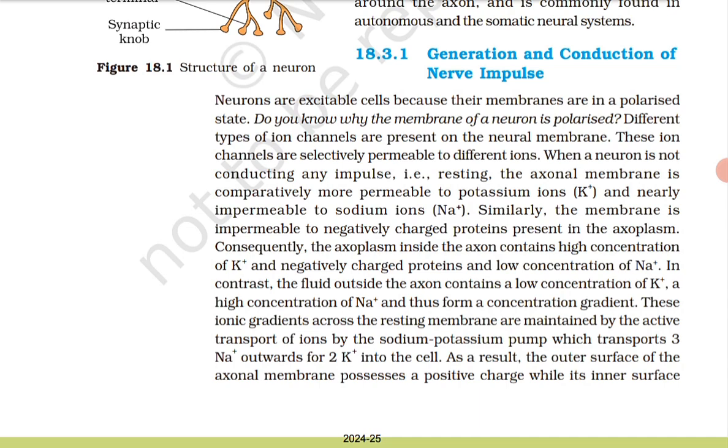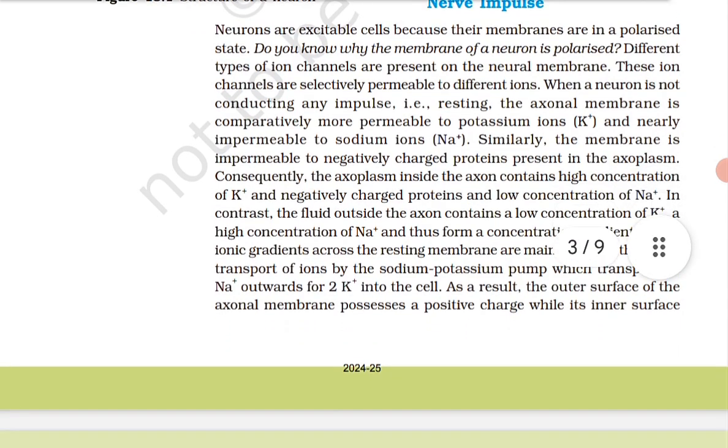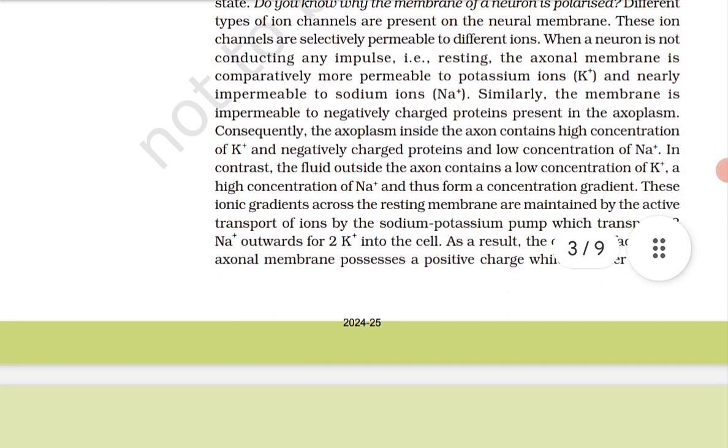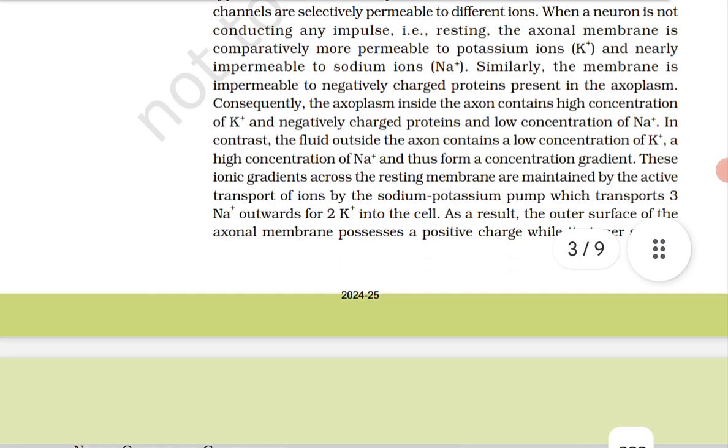The electrical potential difference across the resting plasma membrane is called the resting potential. You might be curious to know about the mechanism of generation of nerve impulse and its conduction along an axon.